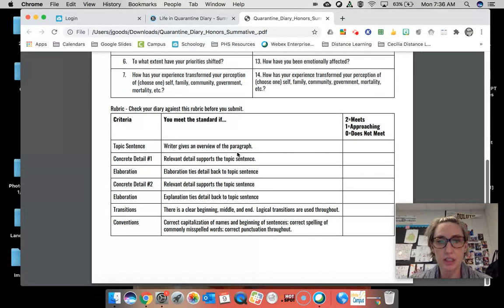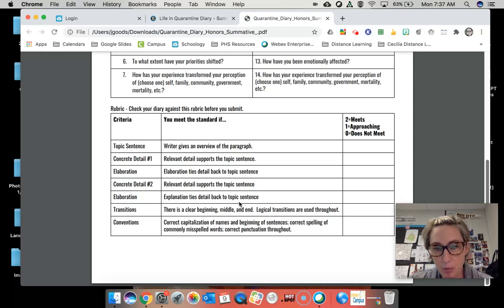A, do you have a good, clear topic sentence? Do you have at least 2 clear, concrete details that are relevant support to that topic sentence? And then have you elaborated on each? Make sure that you're specific and explain in that elaboration, and then it links back to the topic sentence and those concrete details. Make sure you're also transitioning, that you have a clear beginning, middle, and an end.